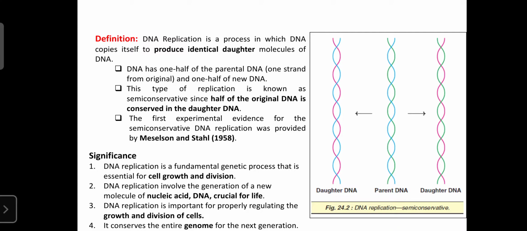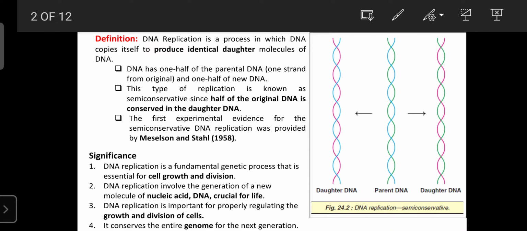So dear students, DNA replication is a process in which the DNA copies itself to produce two daughter molecules of DNA. That multiplication is helpful to increase the number of DNA, as well as for the synthesis of protein. This is the typical structure, the semi-conservative model, where the parent DNA is copied into two daughter DNA.